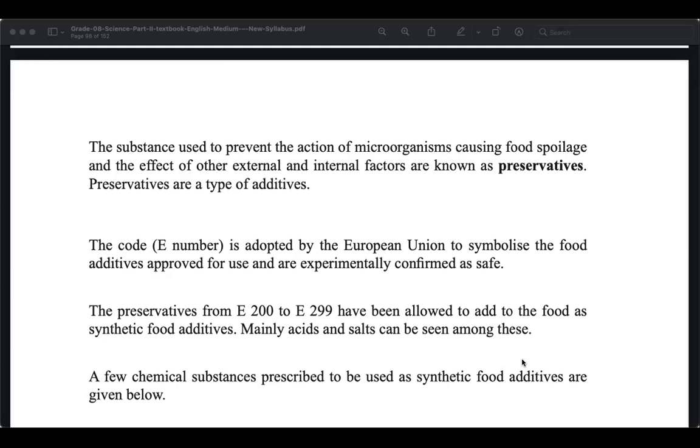Okay? So what is an additive then? Adding something. Yeah, adding something. Why? To preserve? No, that is not additives. That is preservatives. You cannot confuse that. Adding something to preserve food is a preservative. Right? A preservative is a type of additive.